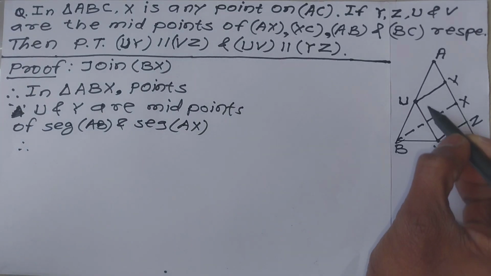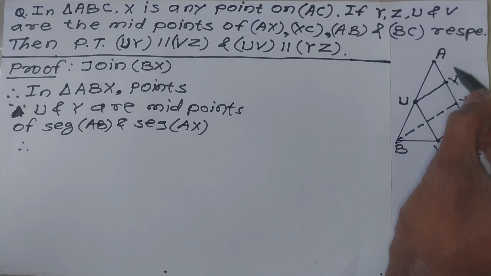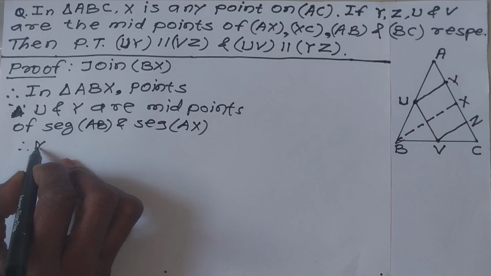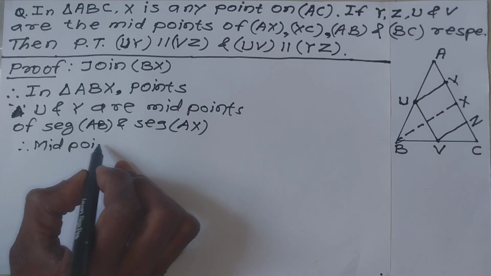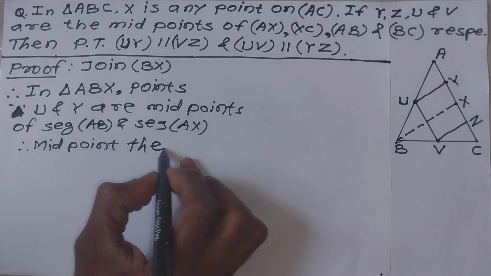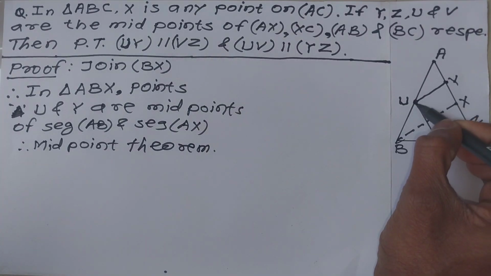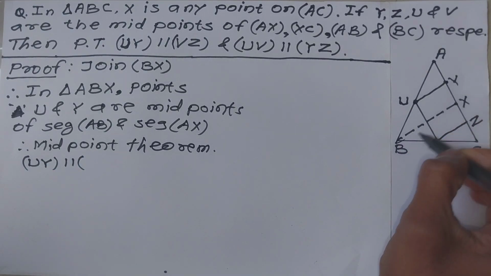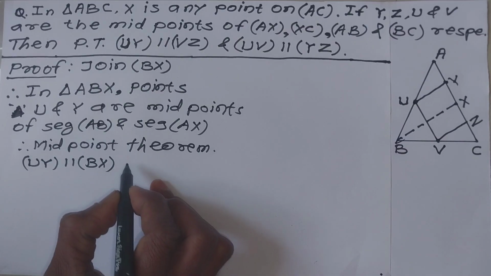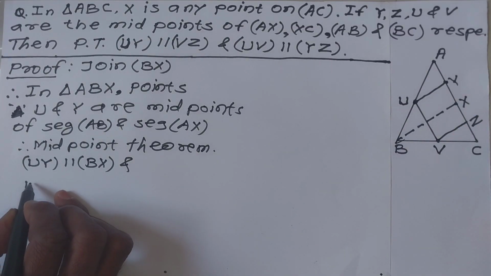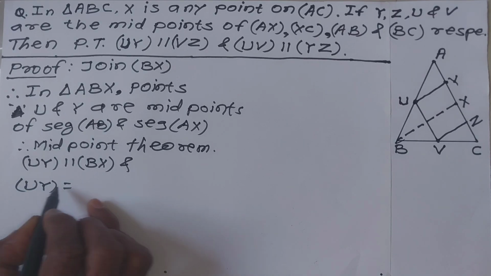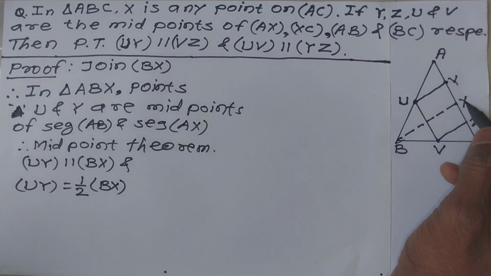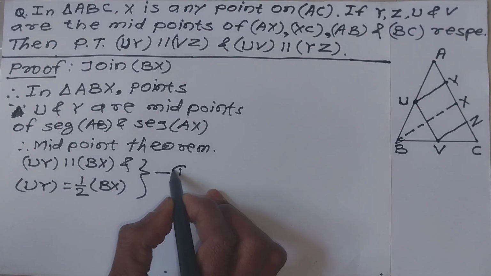Therefore, if U and Y are midpoints of AB and AX respectively, then by using the midpoint theorem, UY is parallel to BX and UY is equal to half of BX. This is our equation number 1.